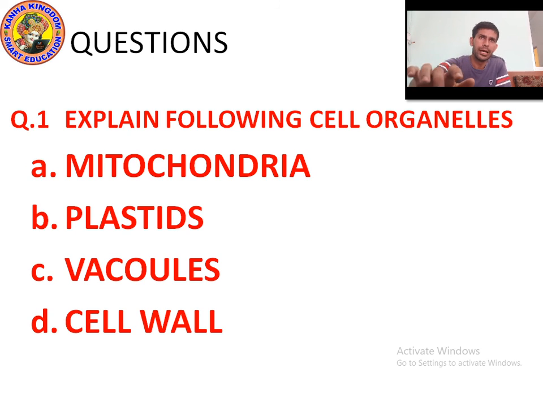So I have written only one question. One question is enough. Explain the following cell organelles: mitochondria, plastids, vacuole, cell wall. Okay, so first is mitochondria.